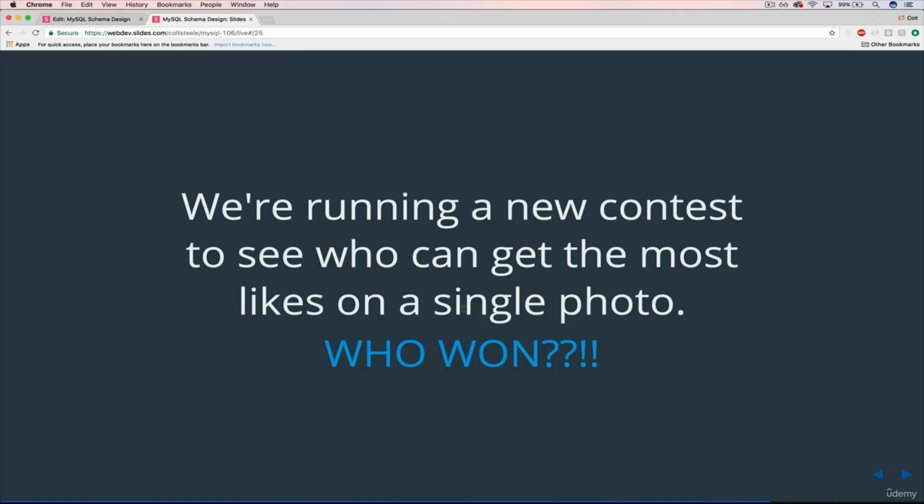So our next question here is basically, I'll start the other way around for once. What we're trying to do is figure out what is the single most liked photo in our database. And I actually don't know if Instagram has done this before. I know third parties have. People have used the Instagram API to try and find the most popular Instagram of all time. That's essentially what we're trying to do.